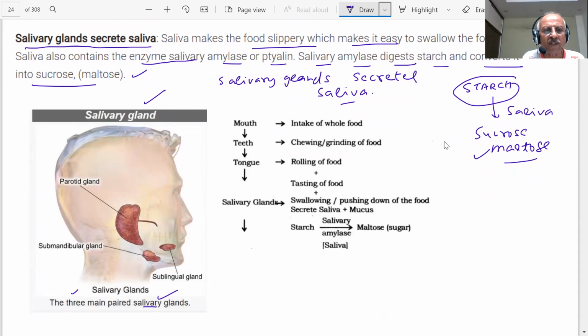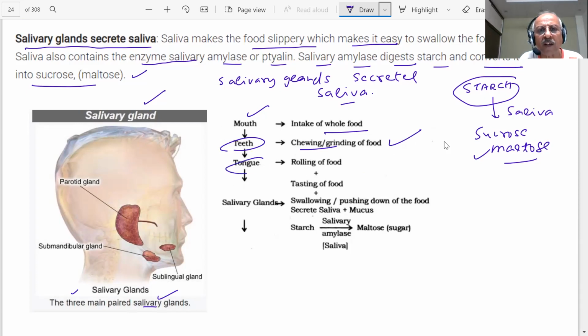And you have the salivary glands, student, inside the mouth. You can see that. So intake of whole food: mouth, teeth. What the teeth is doing? Chewing and grinding the food. Tongue, rolling of the food, tasting of the food. Salivary glands swelling, pushing down the food, secrete saliva plus mucus. Starch, saliva plus amylase converts starch into maltose. Clear? Important.